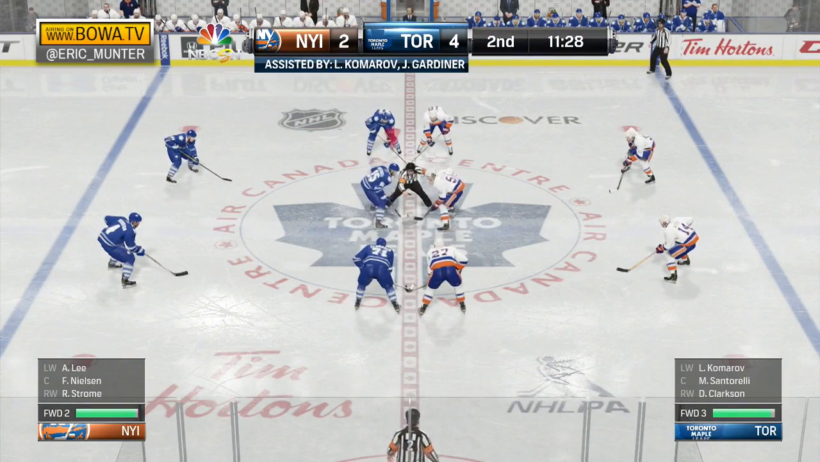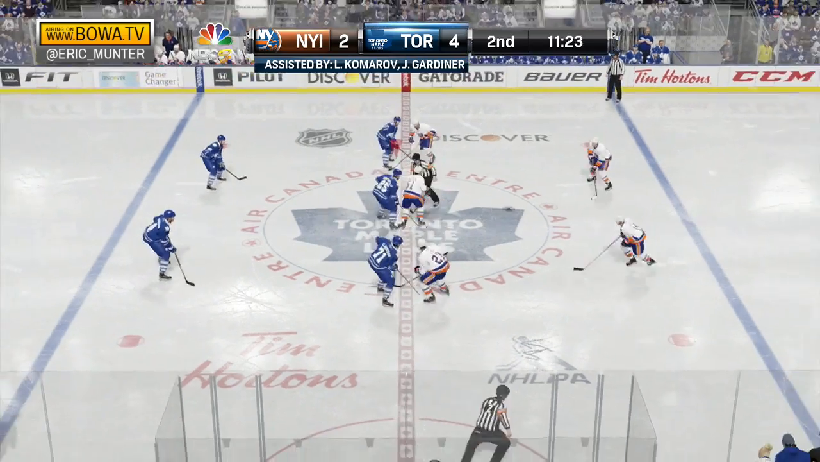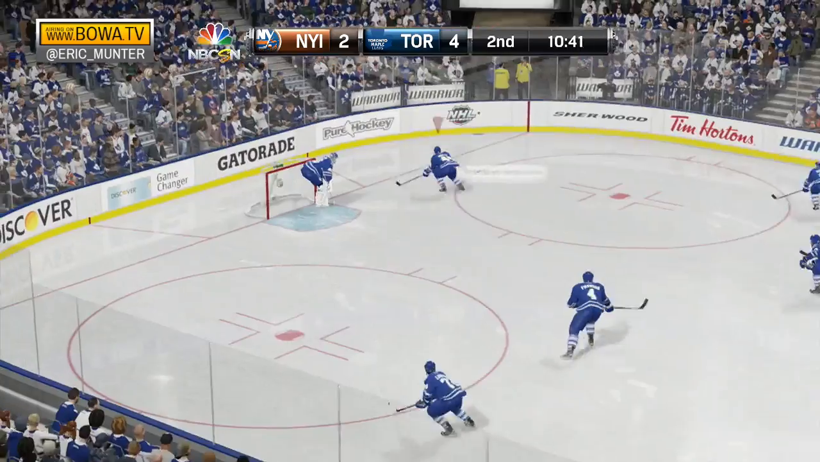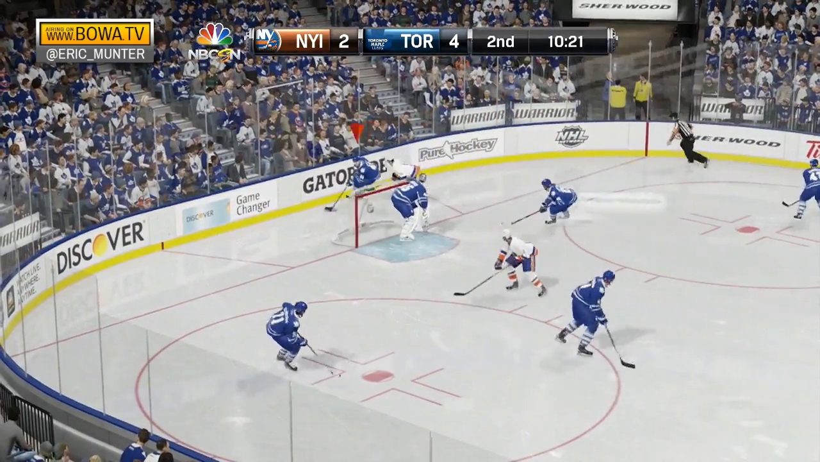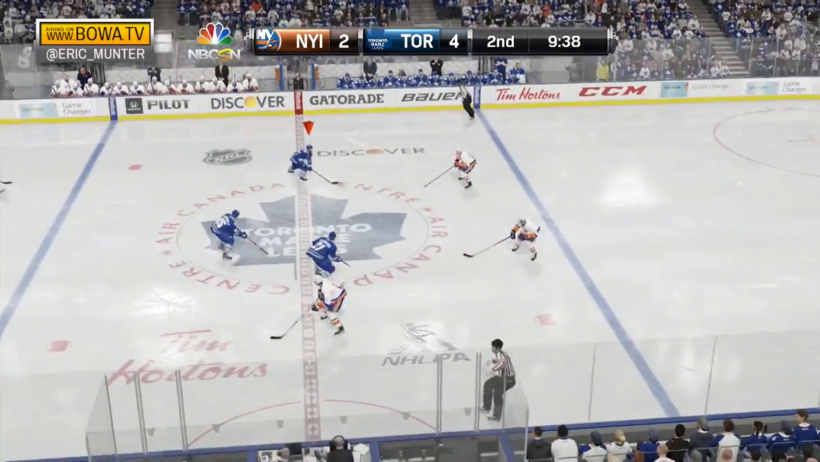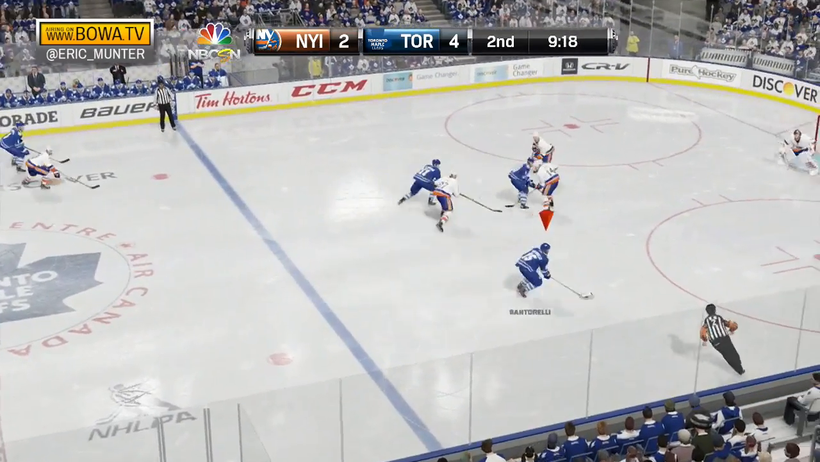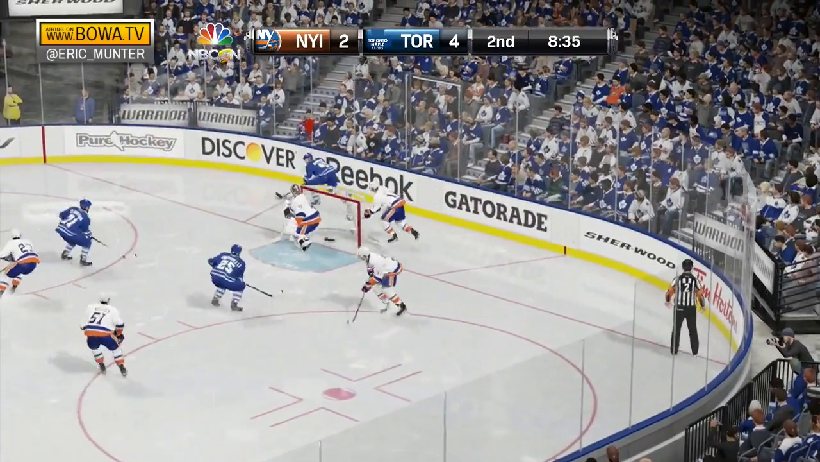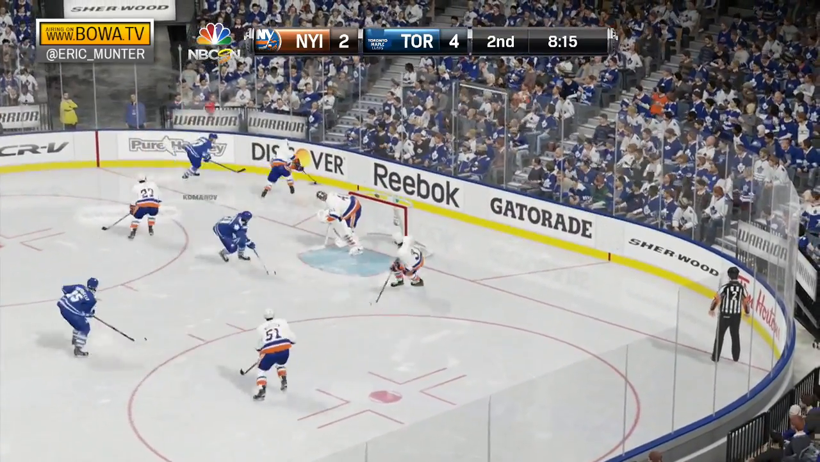So Toronto, after giving up the 2-1 lead, has come back with two quick goals and doubled up the Islanders here in the second. It's 4-2. Santorelli with half the Toronto goals tonight. Komarov over to Santorelli for the hat trick, denied by the glove of Halak. Around, out in front, a chance, save, Halak again.